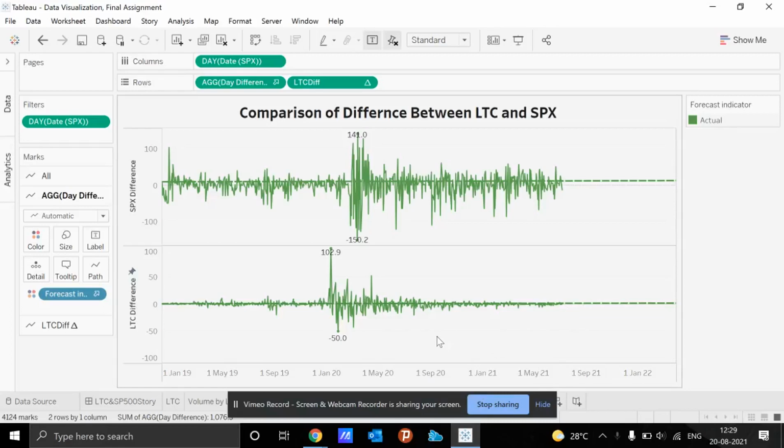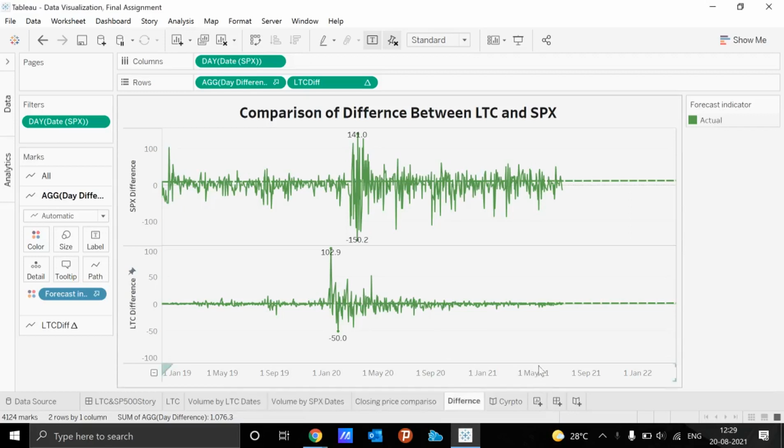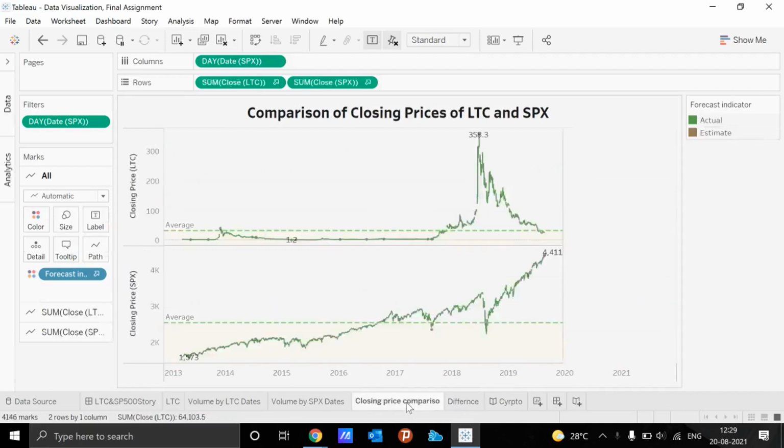Hello, my name is Rohan, and this is my chart that I have developed for the assignment for the data visualization, and this is our final and last assignment. So my part was to do the comparison between the differences between Litecoin and the S&P 500. So as you can see in the charts and the data that we have selected,